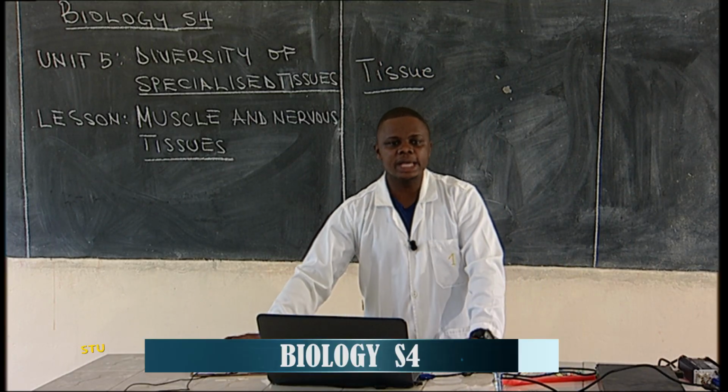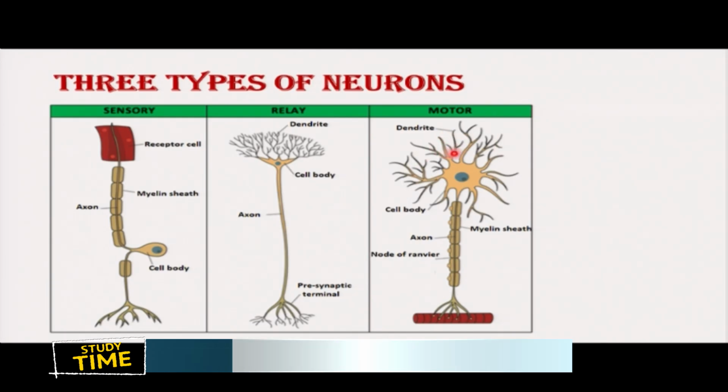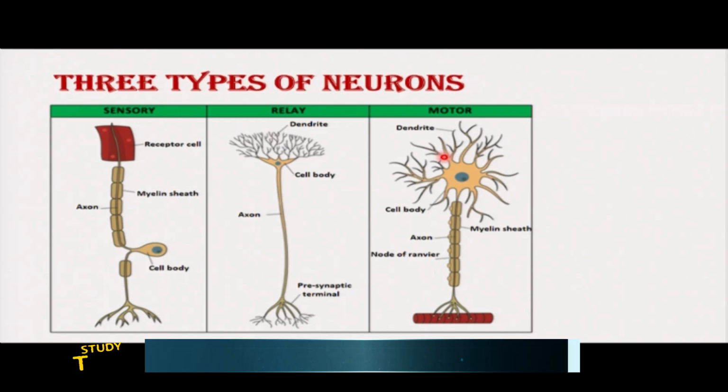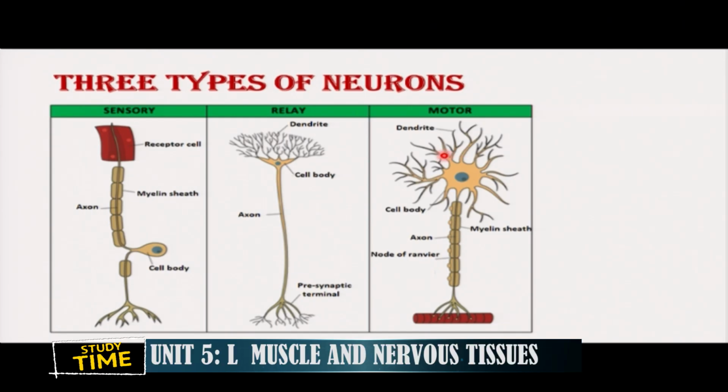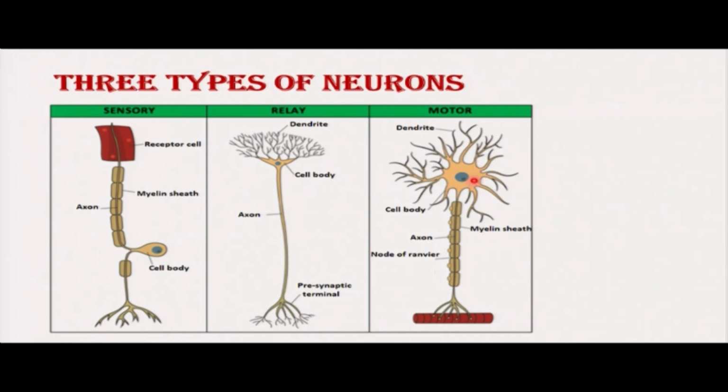Now, these neurons have what we call dendrites, like we have seen. The function of dendrites is to receive electrical or chemical impulses. Then these dendrites are connected to what we call cell body. This one is the cell body. If they say nucleated cell body, that means the cell body has the nucleus. Remember, these are cells, and if they are cells, they have nucleus.